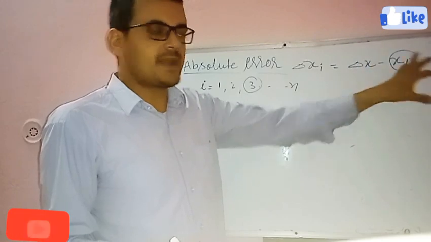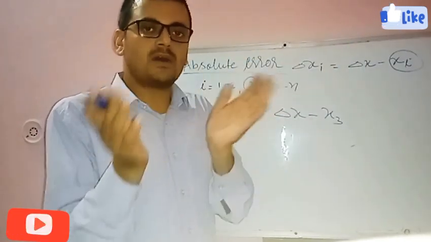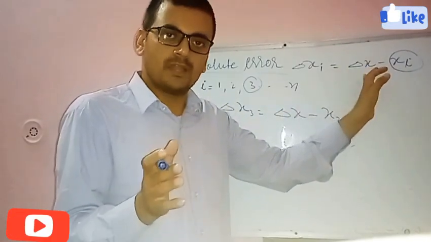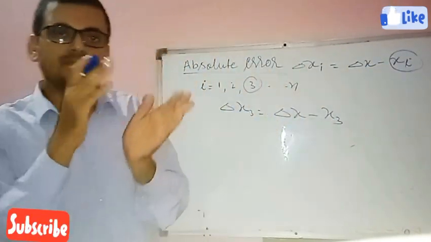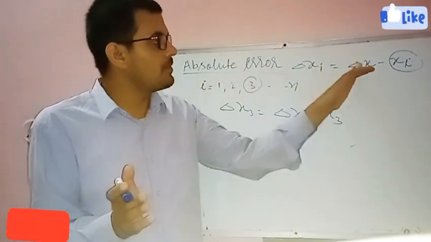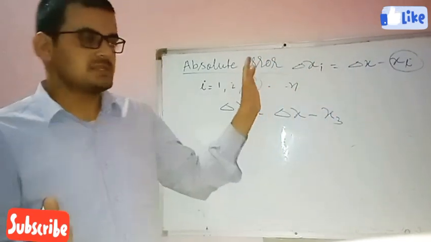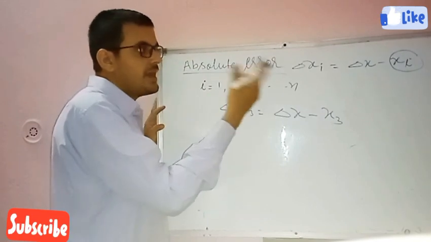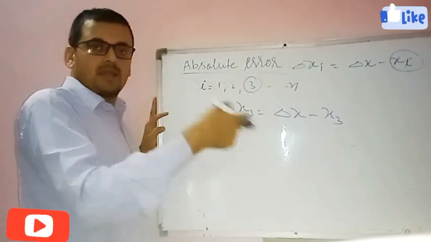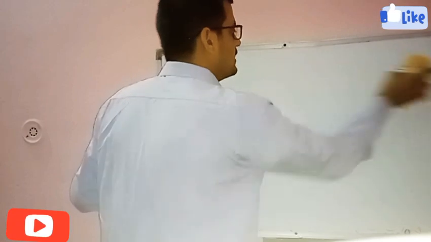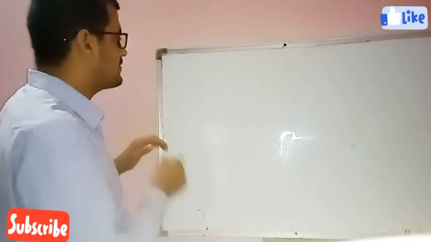We will subtract the second value, which comes in the second observation, from its mean value. हमें जो पर्टिकुलर ऑब्जर्वेशन में एब्सोल्यूट एरर निकालने के लिए कहा गया है, हम उसको मीन वैल्यू में से सब्ट्रैक्ट कर देंगे. This is the simple absolute error. Absolute error is the difference between mean value and observed value in any particular observation. Now, what is the next one? The mean absolute error.